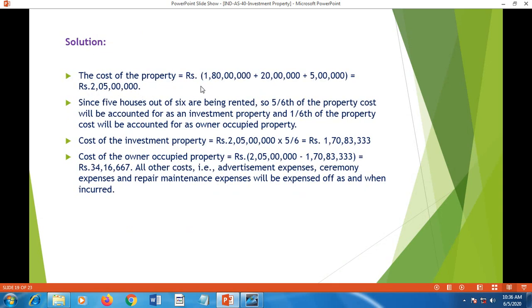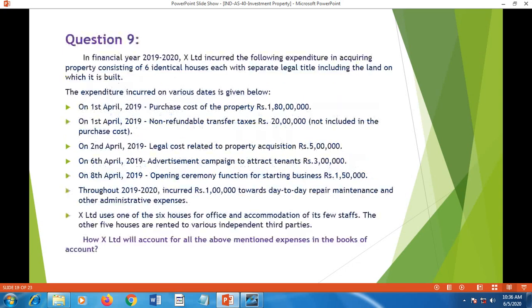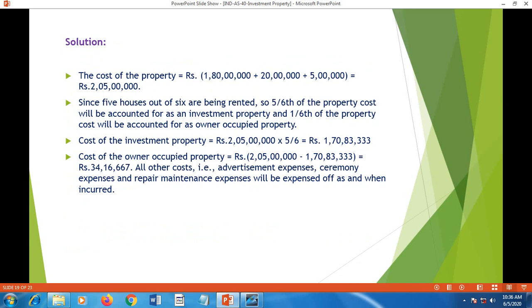The cost of the property, first we should calculate. 1 crore 80 lakh is the purchase cost. 20 lakh and 5 lakh are the expenses given in the problem, that is non-refundable transfer taxes and legal cost, rupees 5 lakh. Cost of the investment property therefore comes to 2 crore 5 lakh.